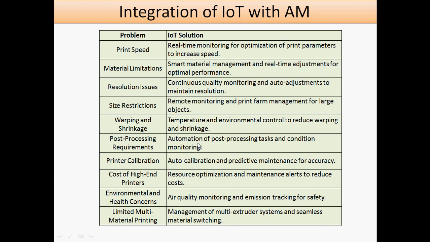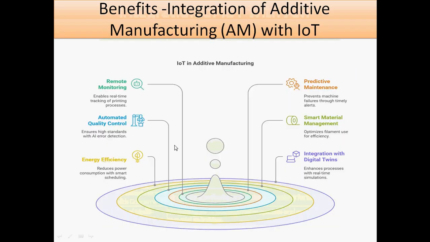Then post processing: automated processing tasks and condition monitoring. Printer calibration: we can do auto calibration with the IoT system. Environmental and health concerns: air quality monitoring and emission tracking for safety. Also we can do limited material monitoring, so we can manage the multi-extruder system and seamless material switching. So this is about the integration of IoT.